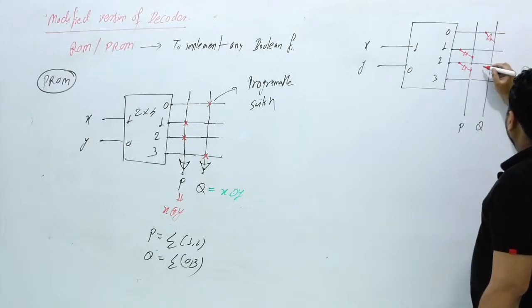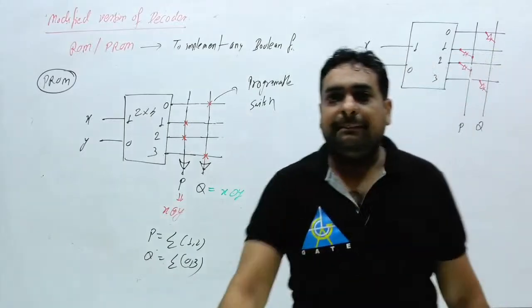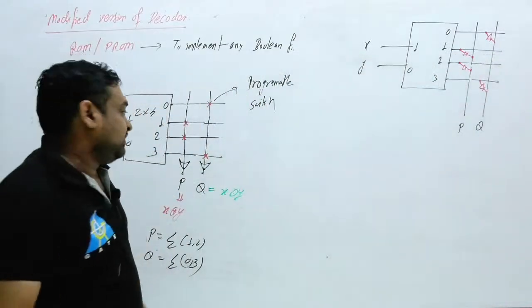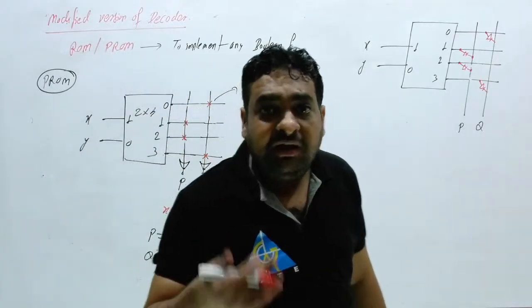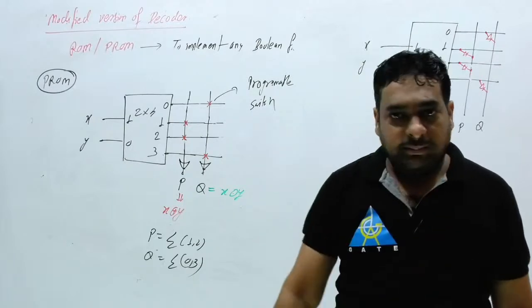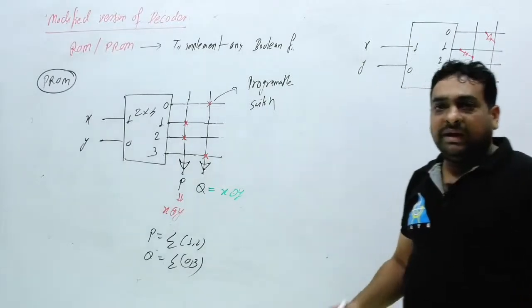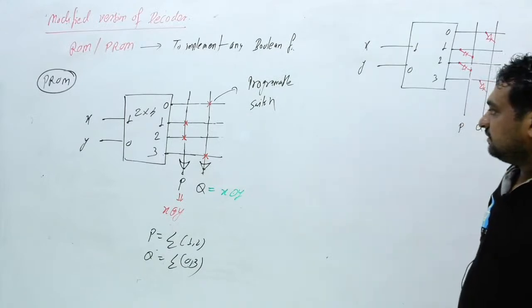This is 0 and this is 3, like this. So different representations can be possible because this is a switch and you can implement a switch by different circuits. By diode you can also make a switch. Many switches you can design in different ways. Clear?